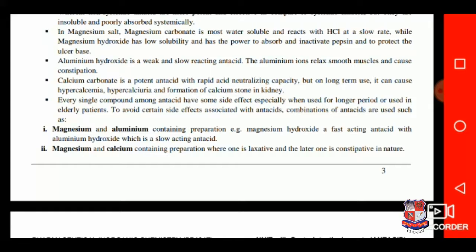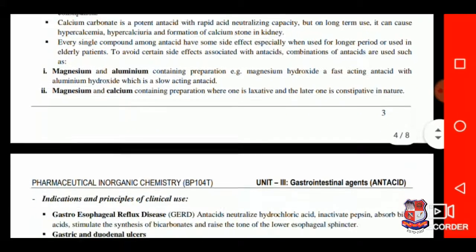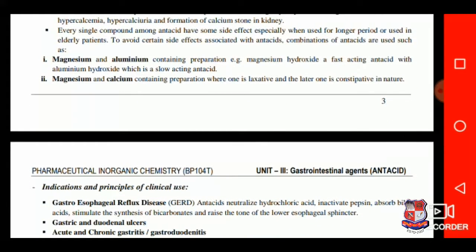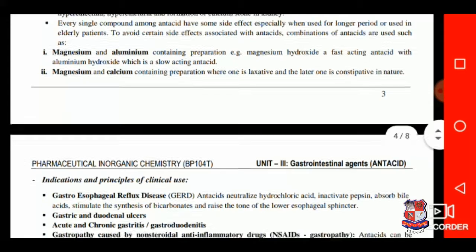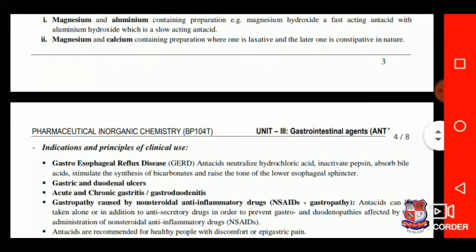To avoid certain side effects associated with antacids, combinations of antacids are used, such as magnesium and aluminum containing preparations. For example, magnesium hydroxide, a fast-acting antacid, with aluminum hydroxide, which is a slow-acting antacid. Magnesium and calcium containing preparations, where one is laxative and the latter is constipating in nature.